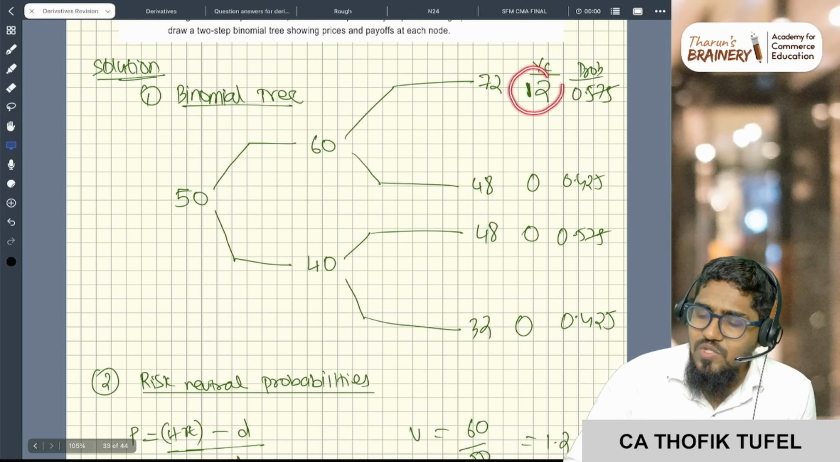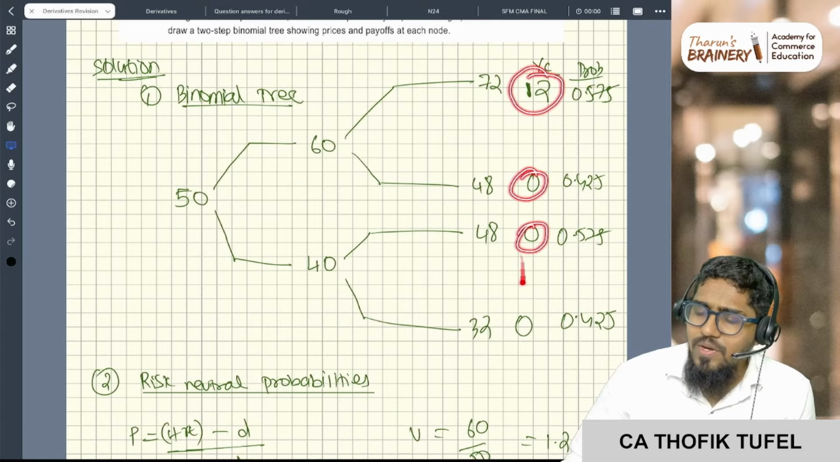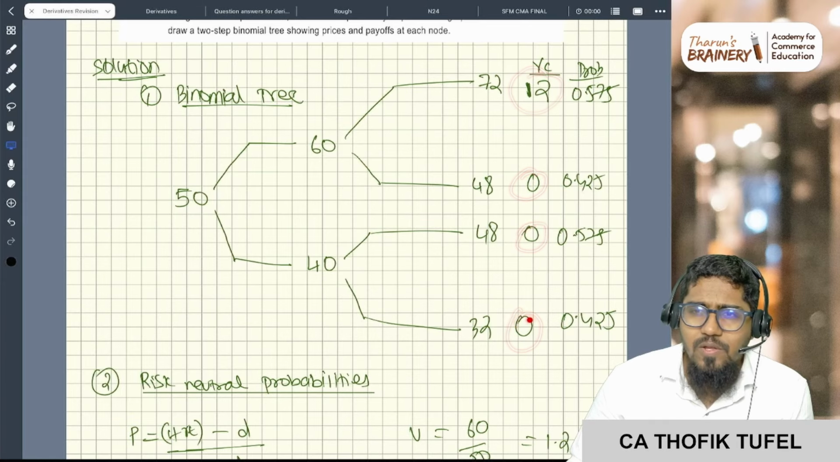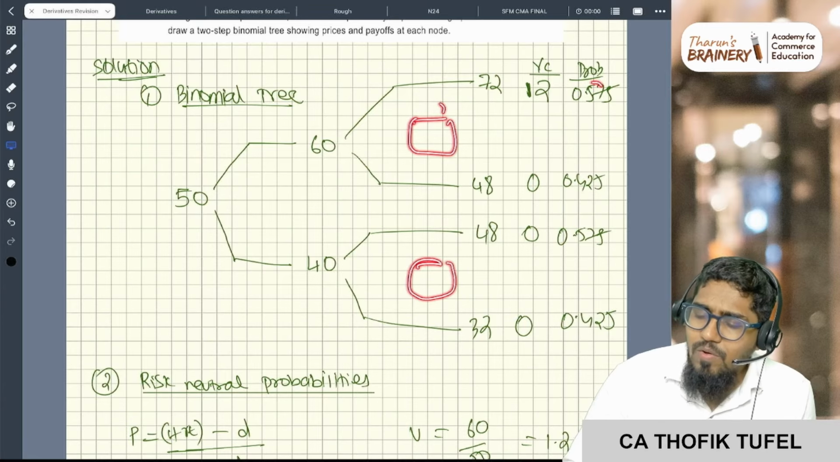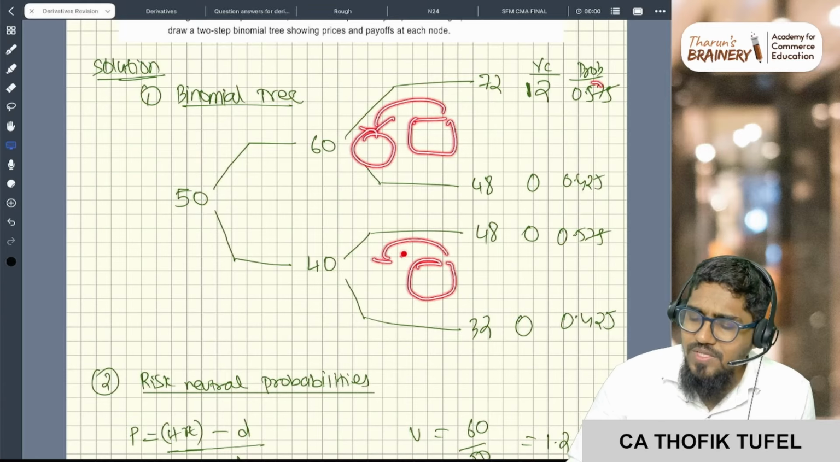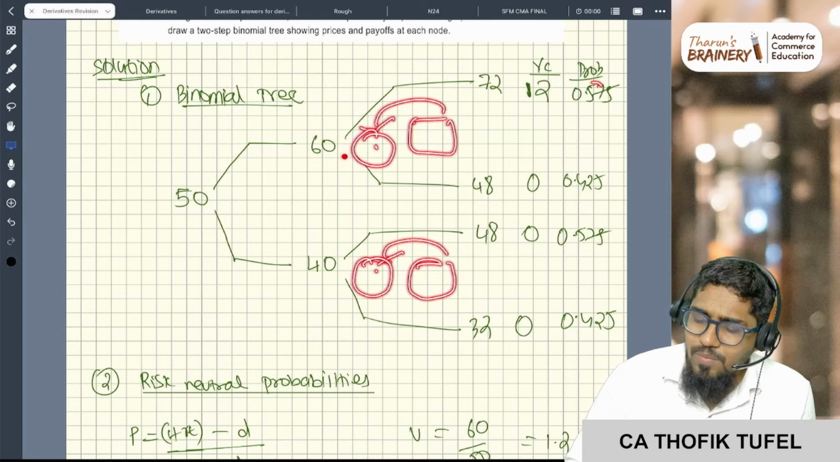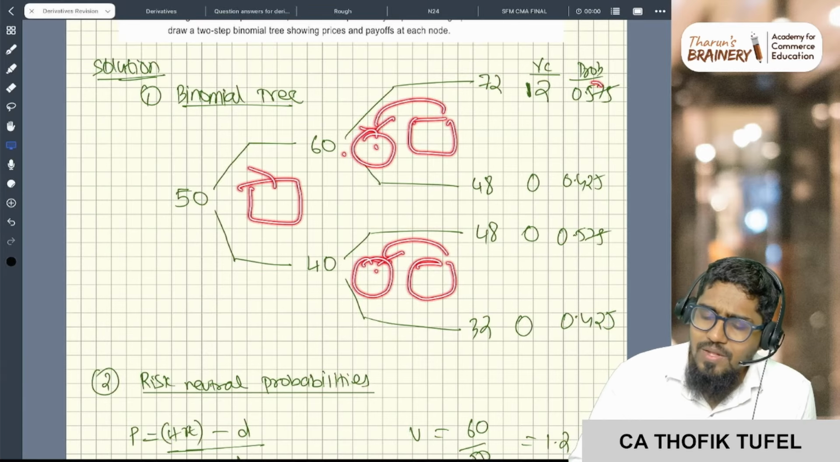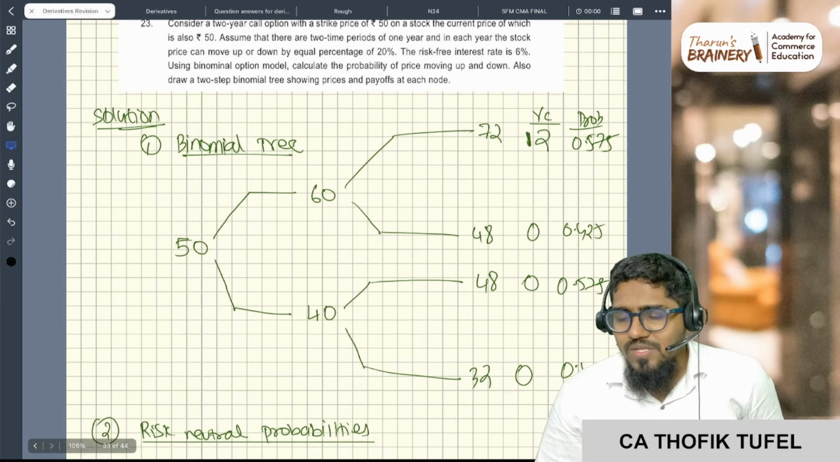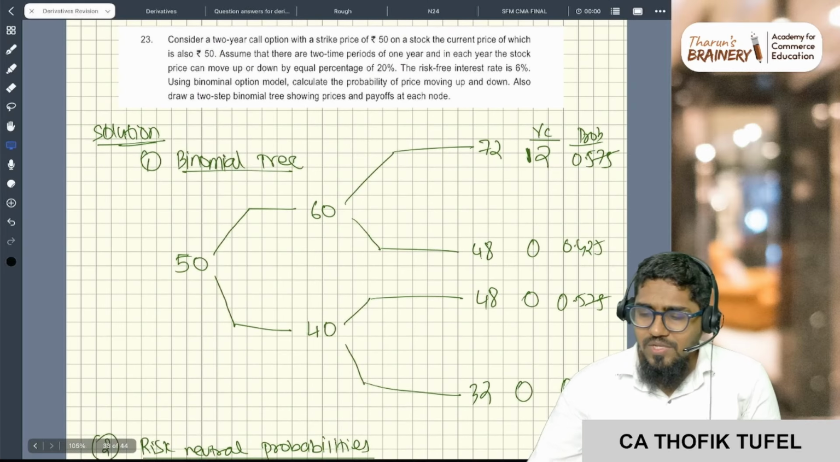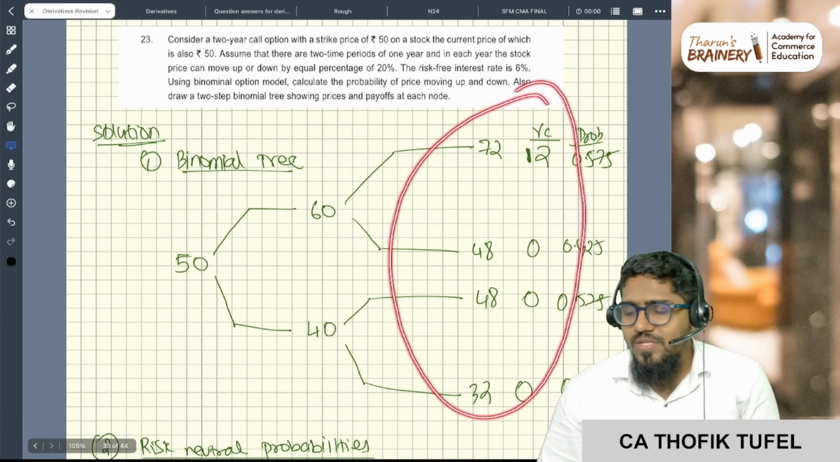So here you will exercise 12. Here you will not exercise, here you will not exercise, here you will not exercise. So this is the value of the call. You multiply that with the probability, you will get the expected value of the call. You do the present value here, you do the present value here, you will get the expected value of the call. Then you multiply it by probability, you get the expected value, and then you do the present value. This is not a full-fledged problem because here it is not asked. They've just asked what is the payoff. So this is the payoff, that's it.